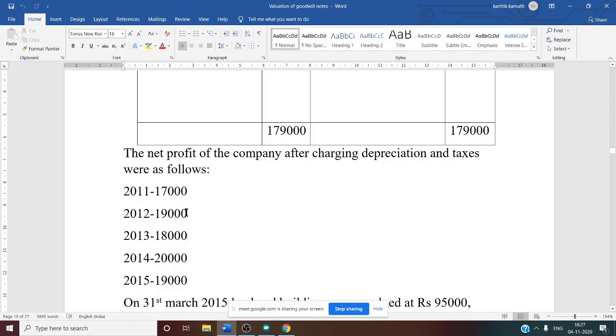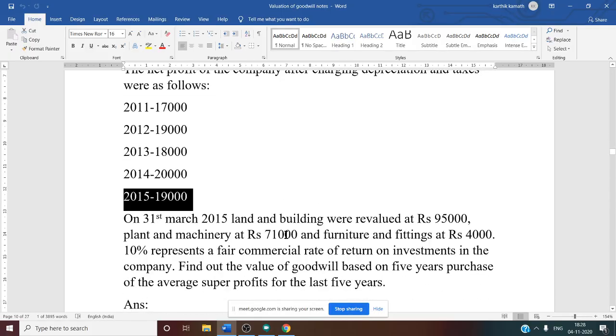So 2011 17,000, 2012 19,000, 2013 18,000, 2014 20,000, 2015 19,000. So this is nothing but the last 5 years' profit they have mentioned. Okay. So now next, on 31st March 2015, land and building were revalued at rupees 95,000.